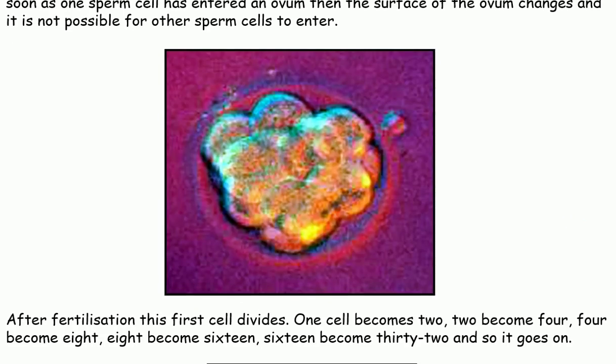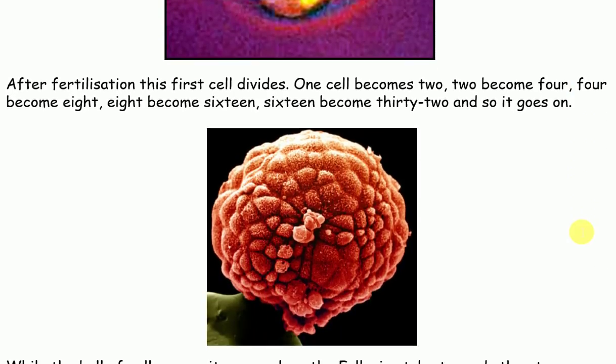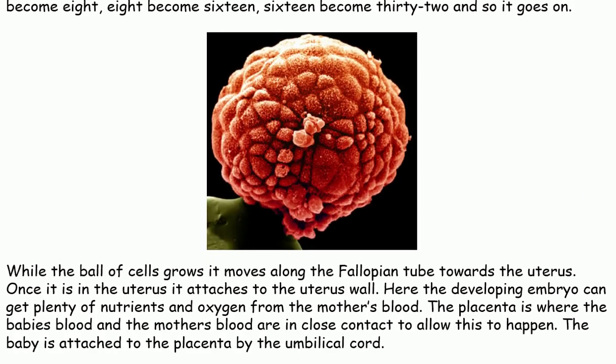After fertilization, this first cell divides. 1 cell becomes 2, 2 become 4, 4 become 8, 8 become 16, 16 become 32, and so it goes on. While the ball of cells grows, it moves along the fallopian tube towards the uterus. Once it is in the uterus, it attaches to the uterus wall.